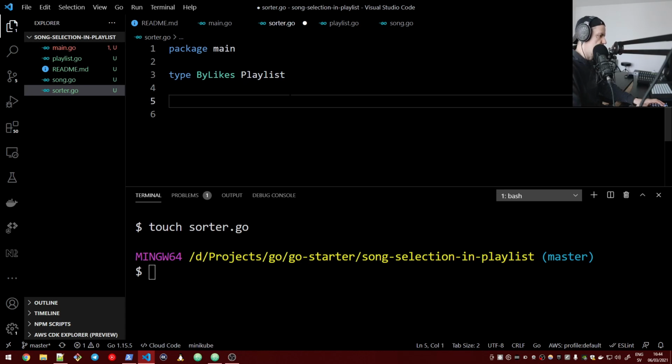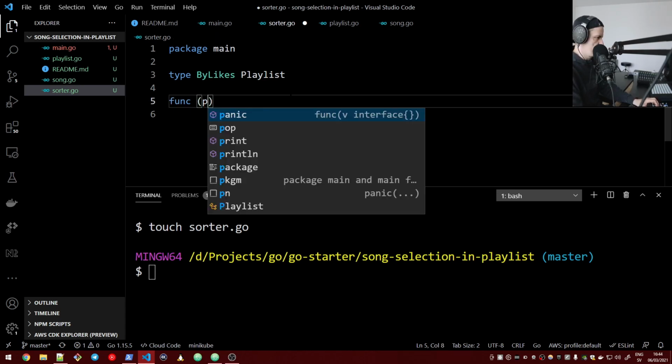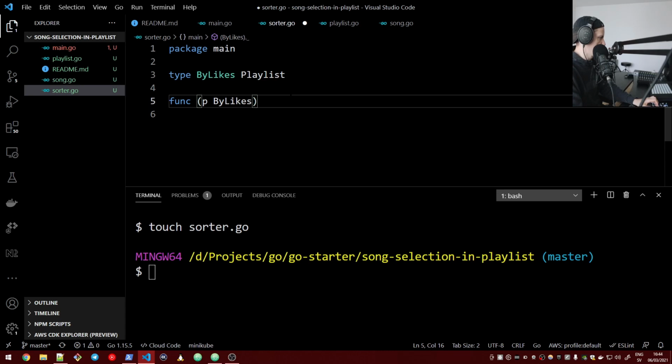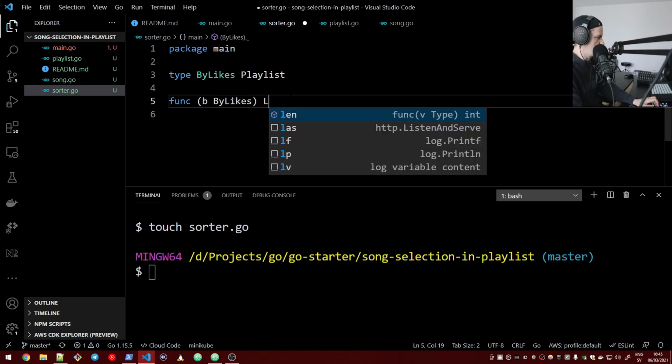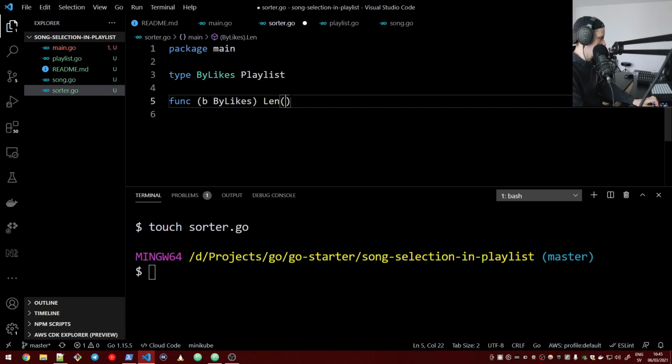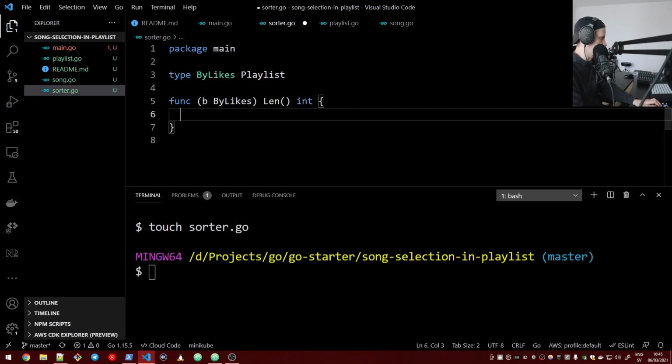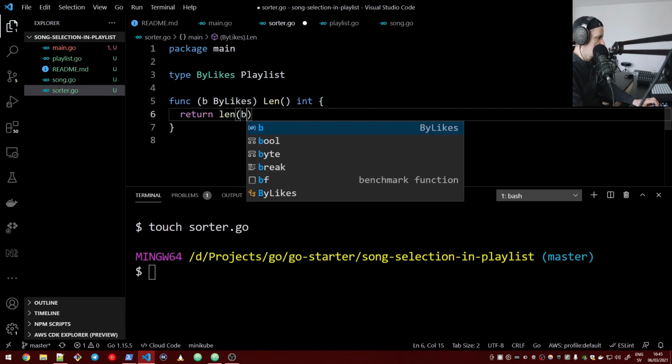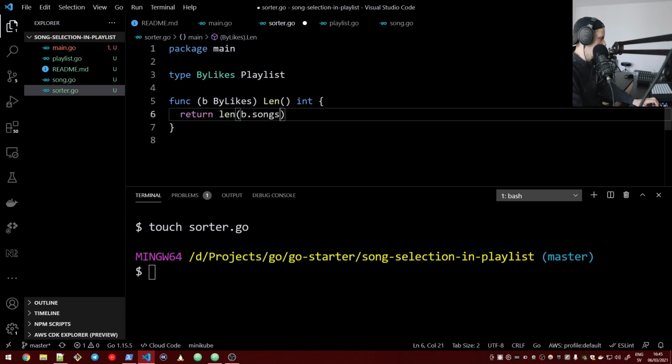So we need to have 3 functions that belong to the sorting. These functions are, let's say, b ByLikes, Len, which returns an integer, and then we just return the length of songs.